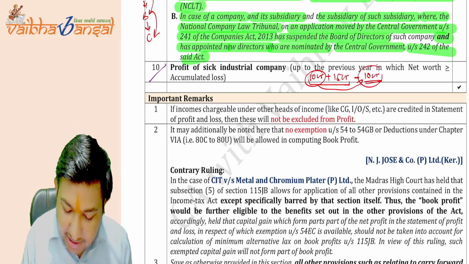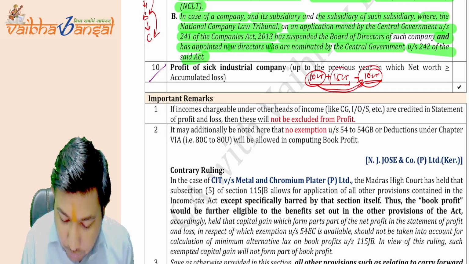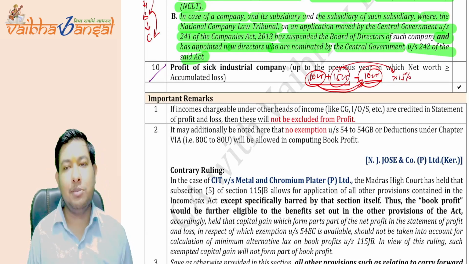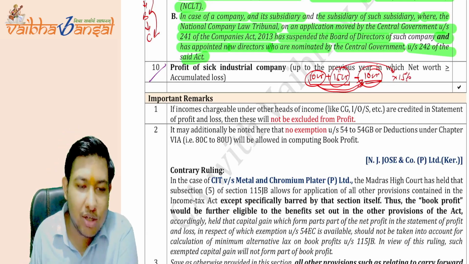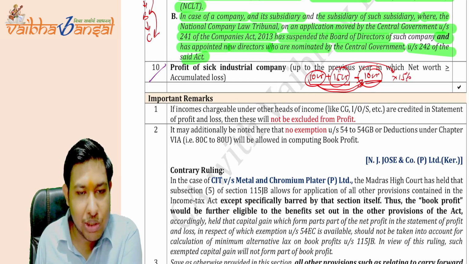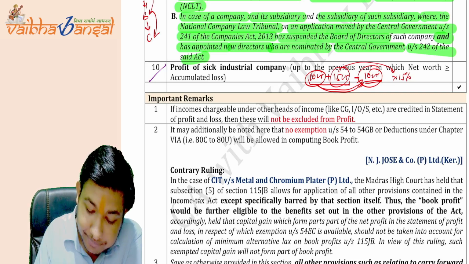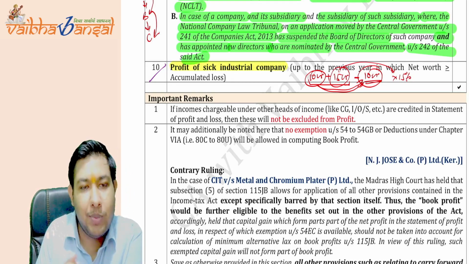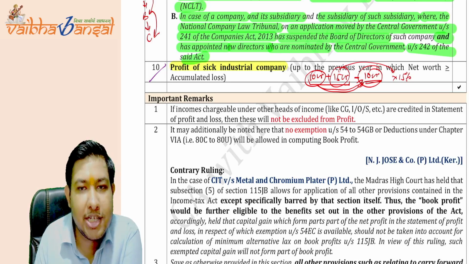So this is the case. We will reduce the profit, and only the 15 crore on which you will give the MAT at the rate of 15%. Is this point clear to you all? Understood? So what it says, profit of a sick industrial company will be reduced. What is a sick industrial company?